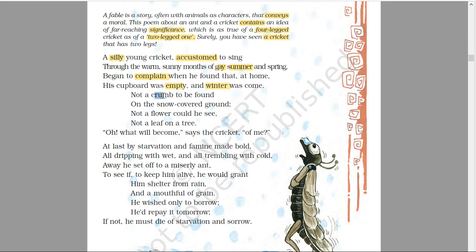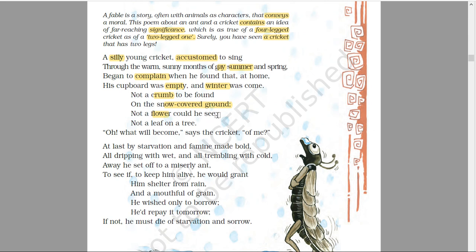Not a crumb, not a piece of food to be found on the snow covered ground, because now the winter season is there. And on that ground, not a piece of greenery is there, not a flower, because every natural object is covered with snow.